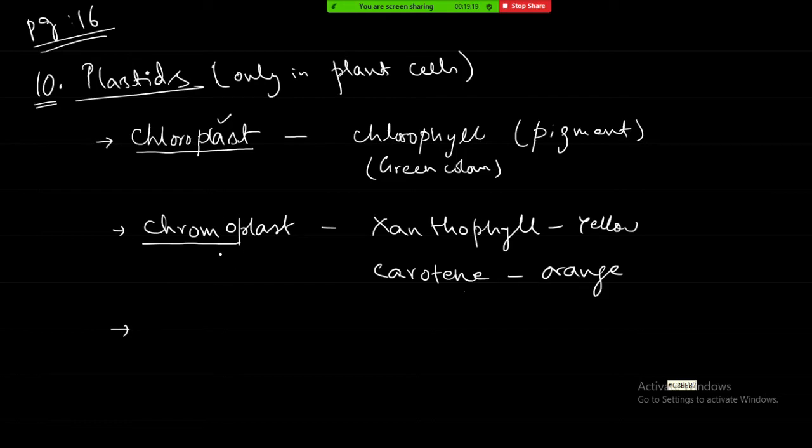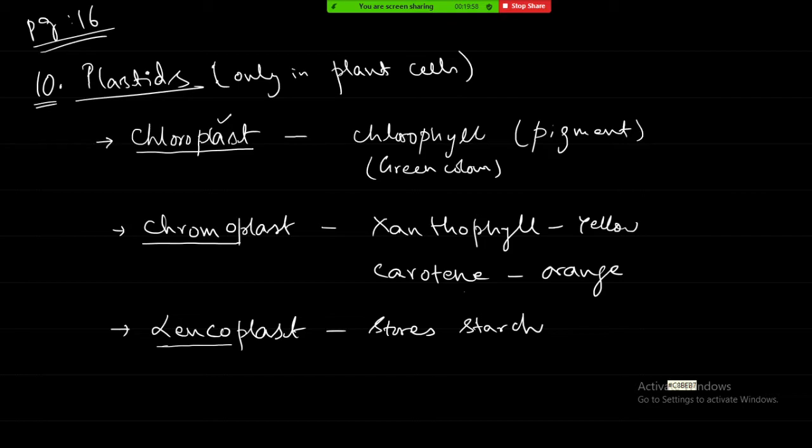Okay, chloroplast we have seen. The third type is the leucoplast. Other than this color, it stores starch. So other than chloroplast and chromoplast, which have color and do photosynthesis work, the plants also need to store the food in the form of some material. So the storage form of food in plants is starch, mainly starch.